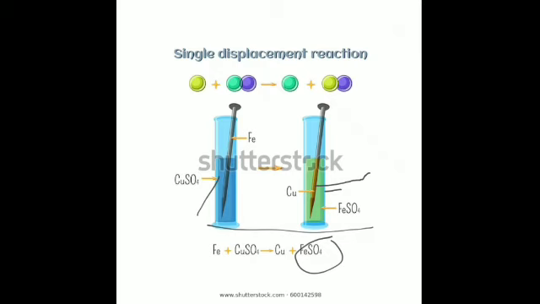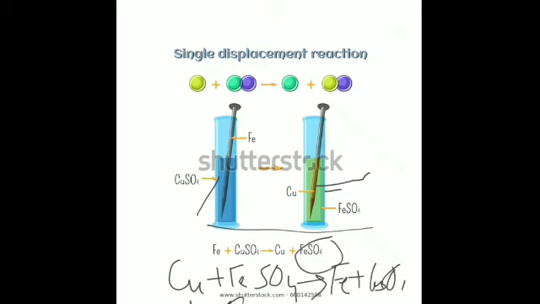But in the second case, there will be no change. Why? Because instead of this, we have over here copper plus iron sulfate, this will give you iron plus copper sulfate. So now what is happening is there will be no displacement, the reaction will not take place. So the solution will remain green only, and there will be no change in the wire also. Is that clear? So in the reactivity series, iron lies above copper, that is, iron is more reactive than copper, that is why it is able to displace it.